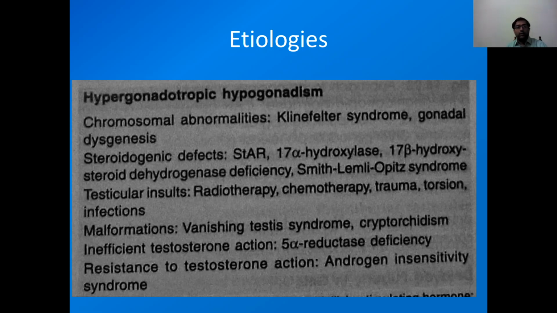Hypergonadotropic hypogonadism is seen in Klinefelter syndrome, XXY, and gonadal dysgenesis. Steroidogenic defects like 17 alpha hydroxylase and 17 beta hydroxysteroid dehydrogenase deficiency.